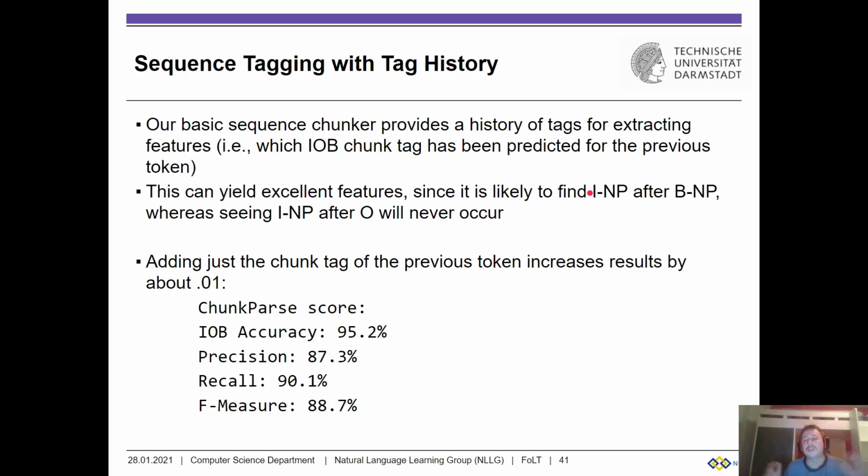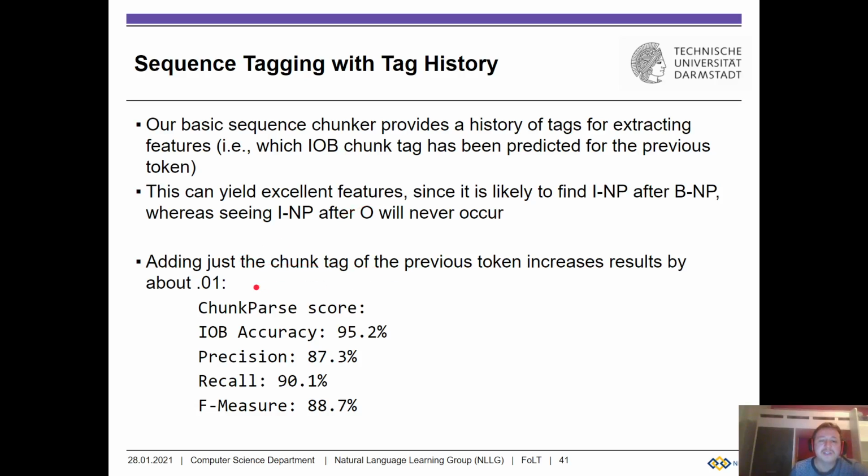Because usually a noun phrase chunk consists of more than one token. So after B-NP, we're likely going to see I-NP. Whereas on the other hand, after O, we're never going to see I-NP, right? Because that's by definition. If there's an O, then it can continue with an O, but it cannot continue with an I-NP, because either there's no noun phrase chunk, or a noun phrase chunk is starting. If it's starting, it should be a B-NP, but not an I-NP. So knowing our previous decisions can give us another boost in performance.